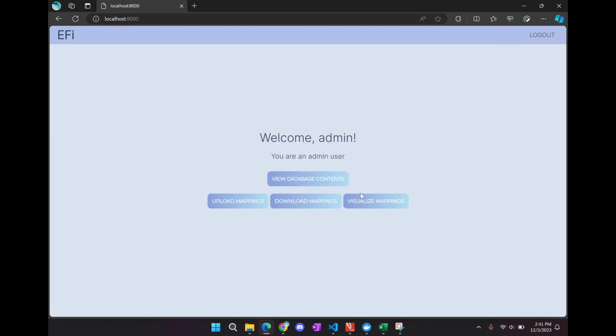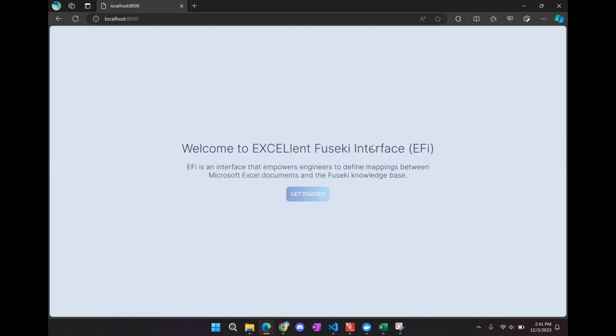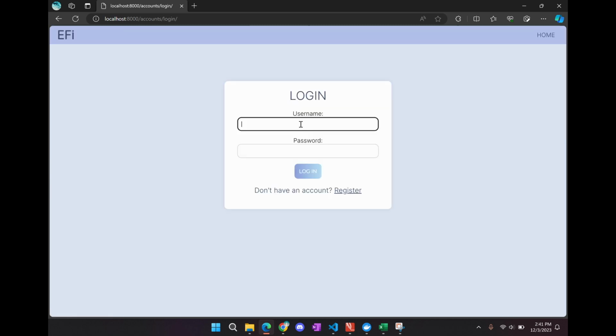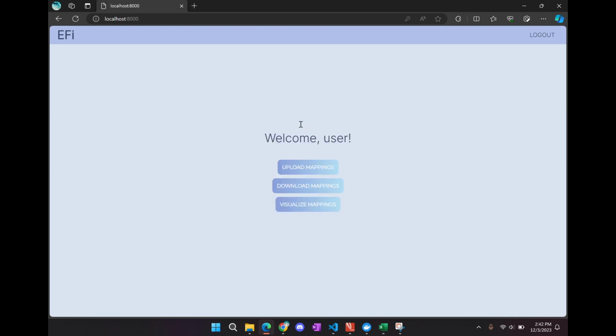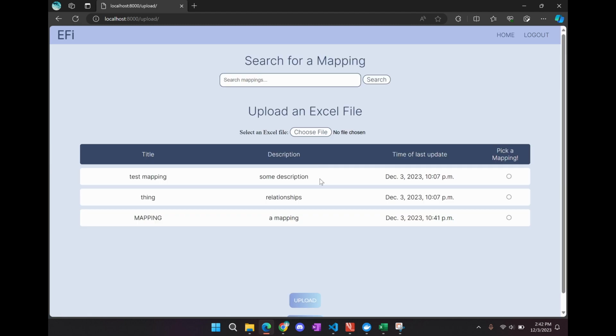So if we go back to the home page, there are these three features that are also general user features. So we can demo that on a user account that doesn't have admin access. We go back here, log in as some user account. And we can see here that they only have these three features, the first being upload mappings. And the mapping that we just added as an admin is here. And the user can also search for a mapping just to easily find one.